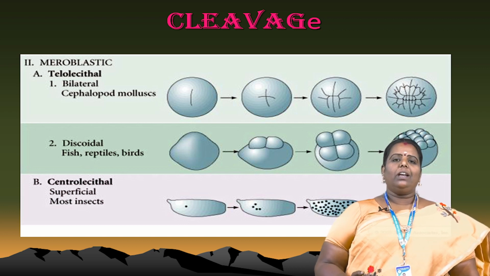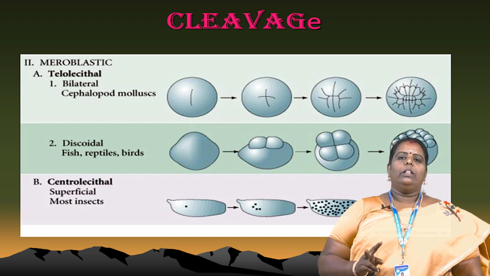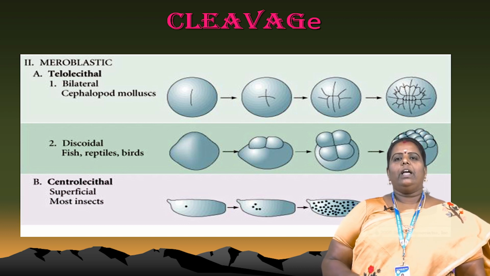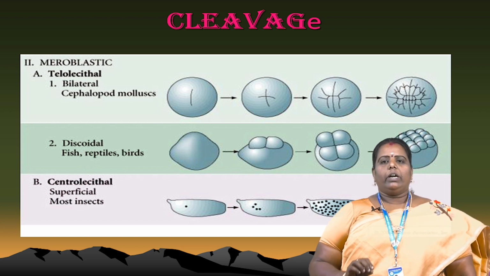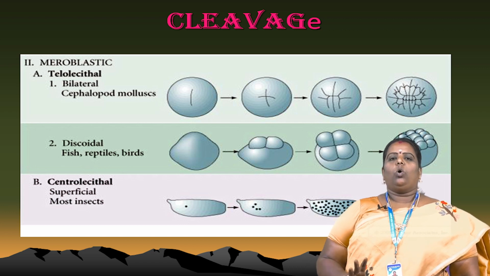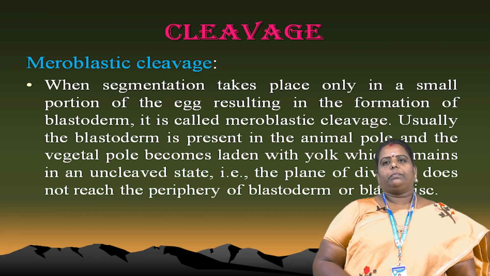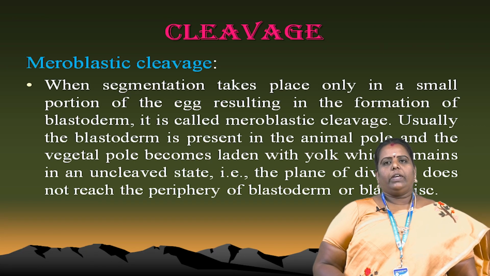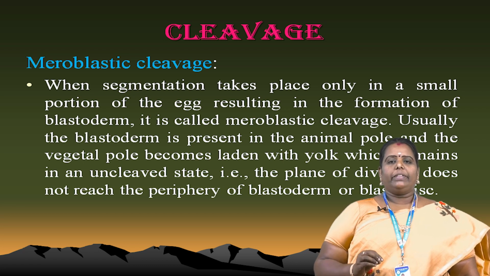Centrolicital, the superficial, and most of the insects, the centrolicital. I already told you, the centrolicital occurs in insects. That's a very important question for TRB also. What lecital occurs in the insect? That is called centrolicital. That's very important. Next, in meroplastic cleavage, the segmentation takes place only in a small portion of the egg